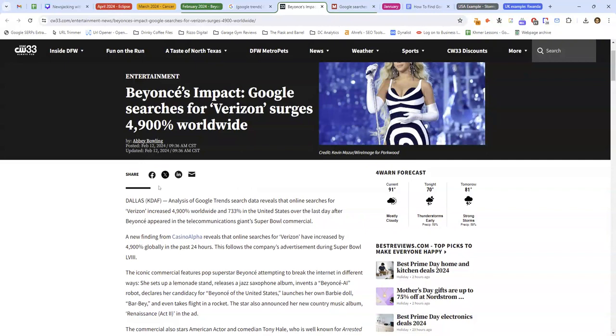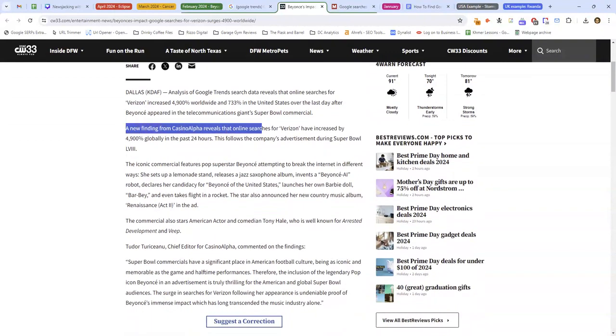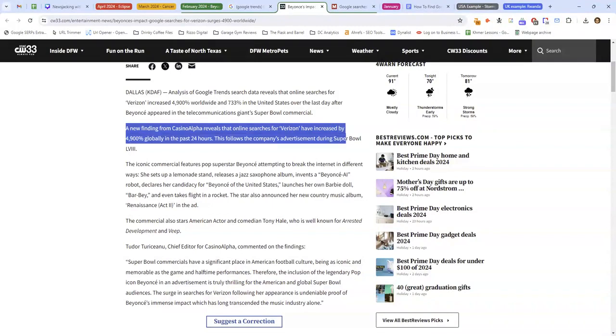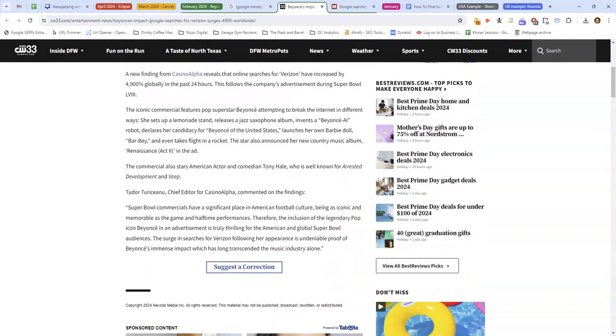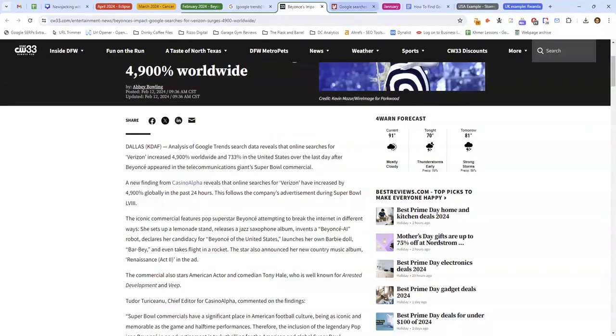So any journalist who loves Beyonce would cover that because it shows how powerful Beyonce is. A new finding from Casino Alpha reveals that searches for Verizon have increased by 4,900% globally in the past 24 hours. And it's about her Super Bowl advert.